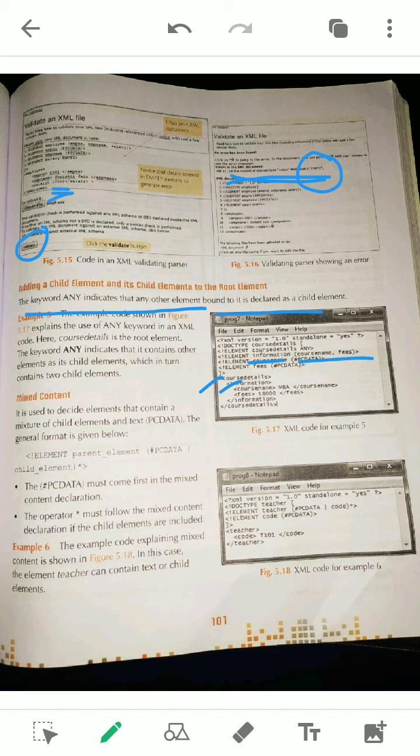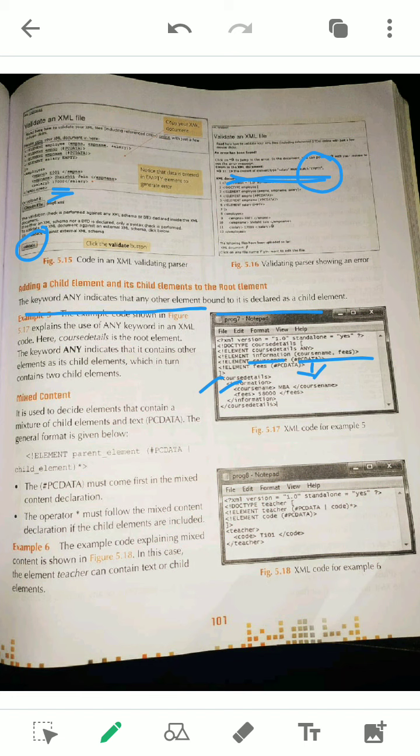If you have another element, you can very simply add it at the last. Say you have hostel facilities along with information, course name and fees, you can add another element, say hostel fees, hostel other activities like that. So it can be expanded very easily.